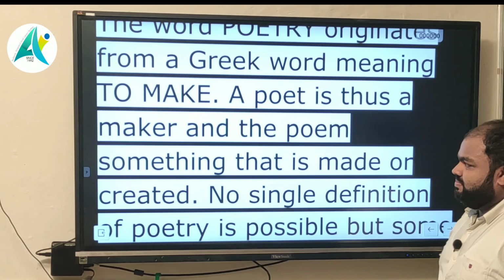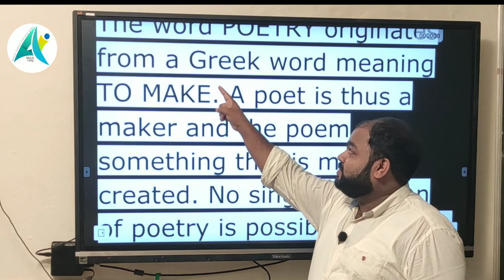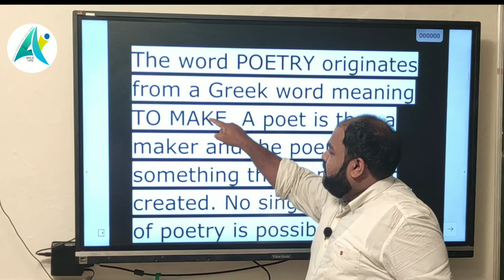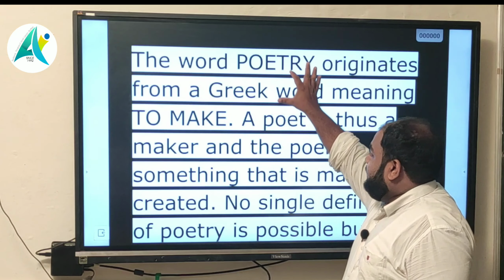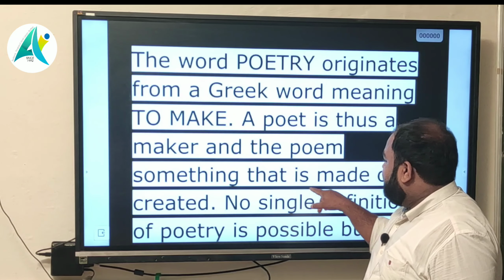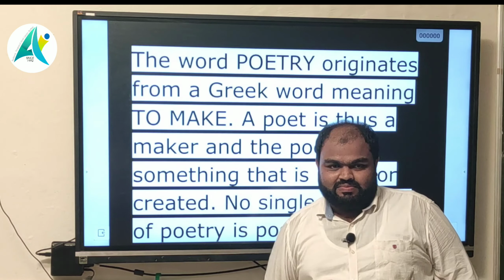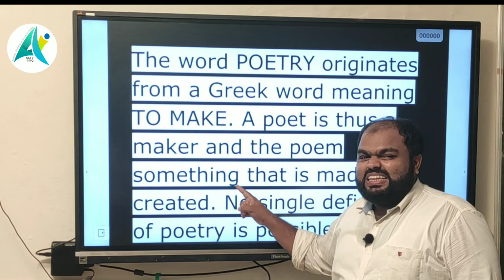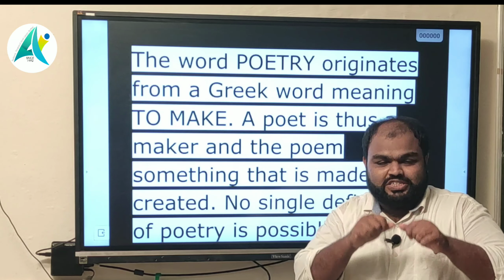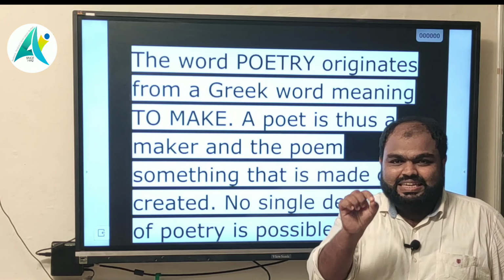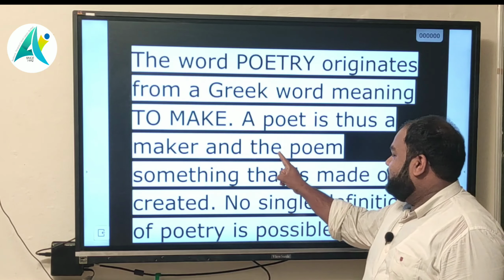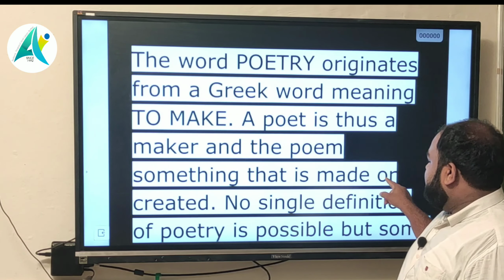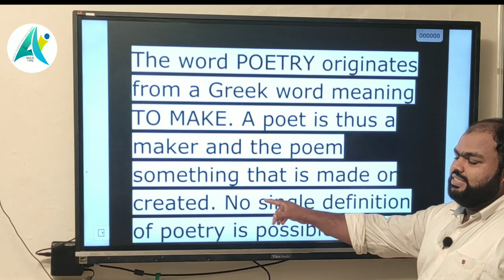Made or created. On the basis of this, poetry and make have a connection, poet and created. A poem is the creation of a poet. So here it is said, the poem is something that is made or created.